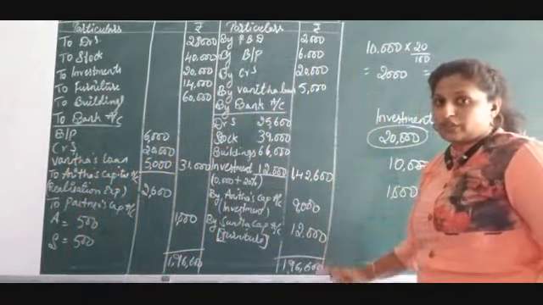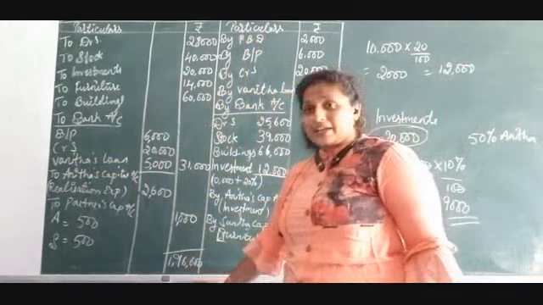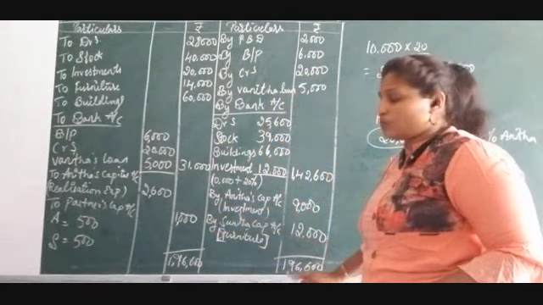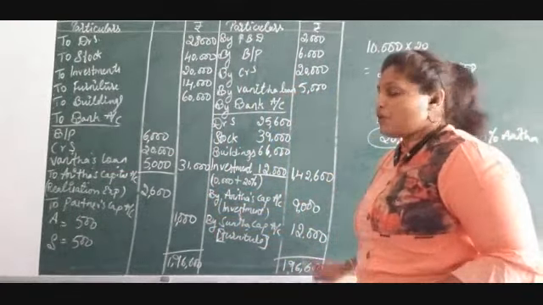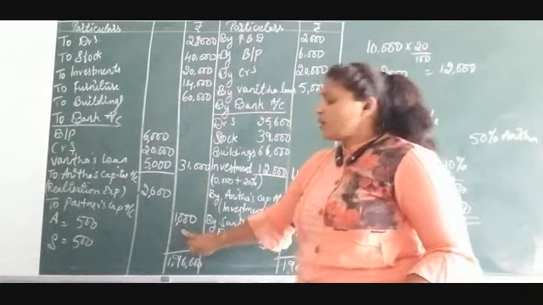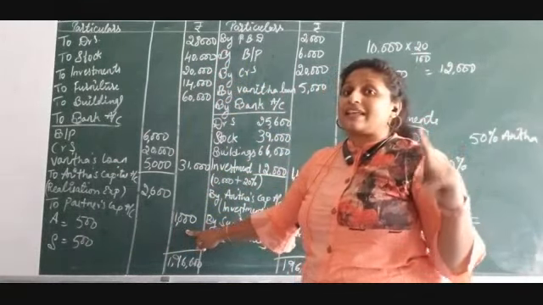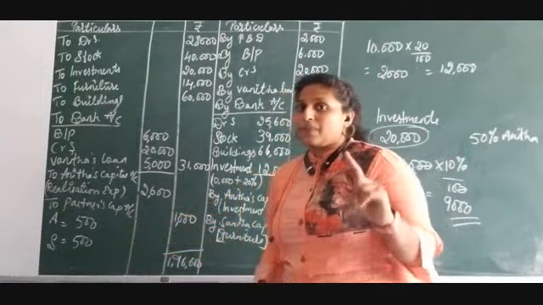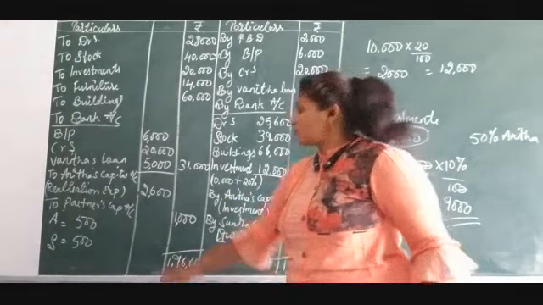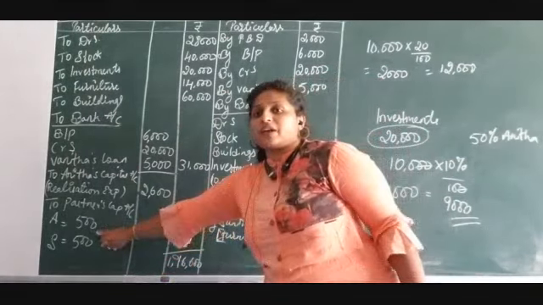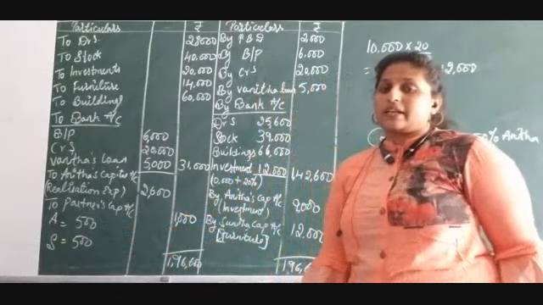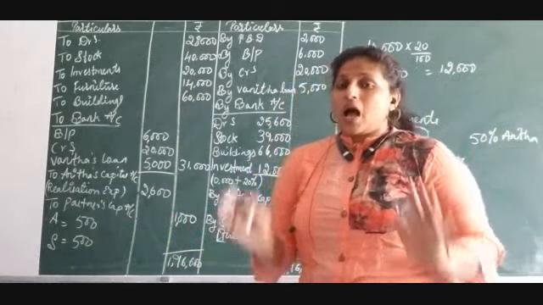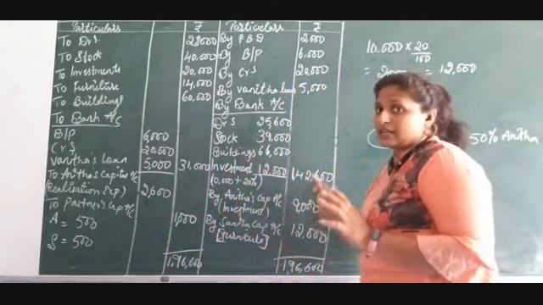You need to do the total of credit side, total of debit side. See which is highest. In this problem, you are getting the credit side is the highest, 1,96,600. From this, you minus all this amount, you will get 1,000 as the profit on realization account. This 1,000 we are sharing to partners here. Since the partners' ratio is equal, I am taking 1,000 equally, means 500, 500 each partner gets as a profit, and this will be transferred to the partners' capital accounts. I hope you are able to understand this realization account.